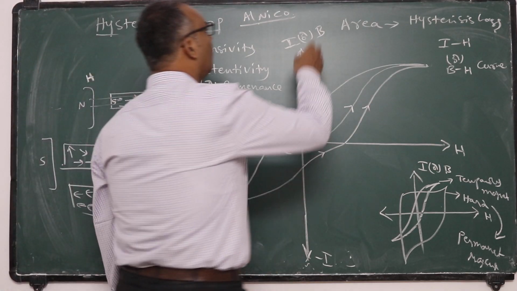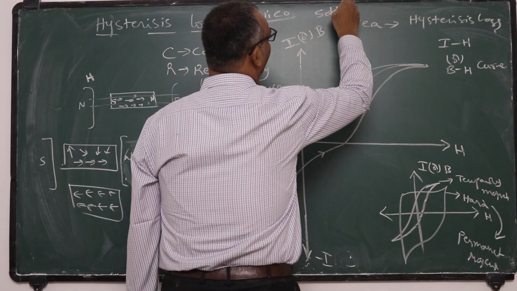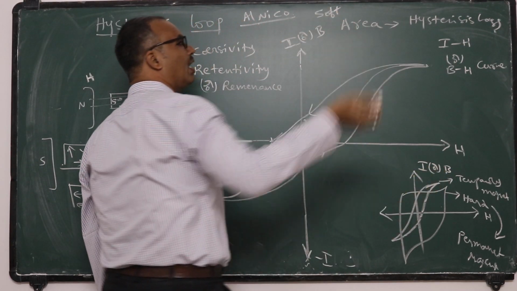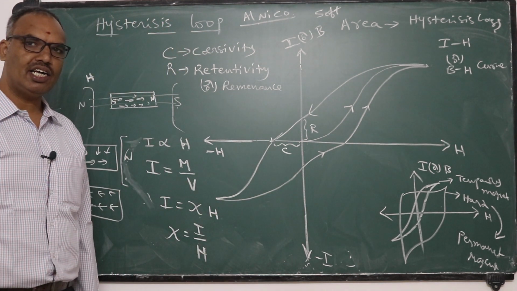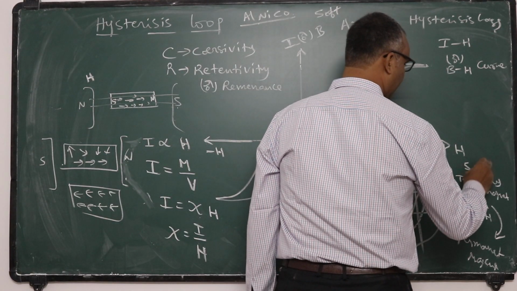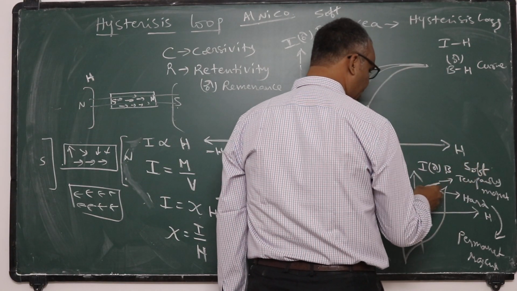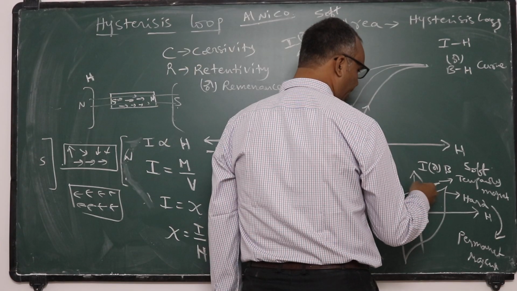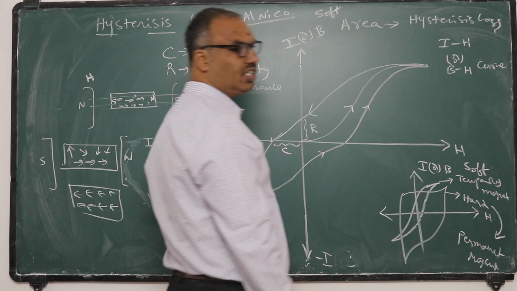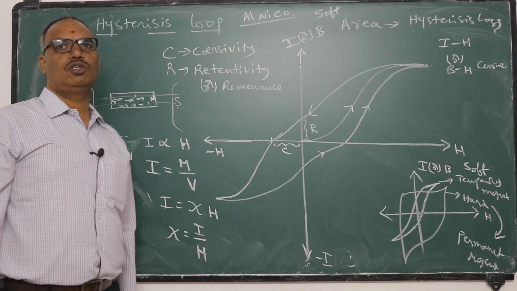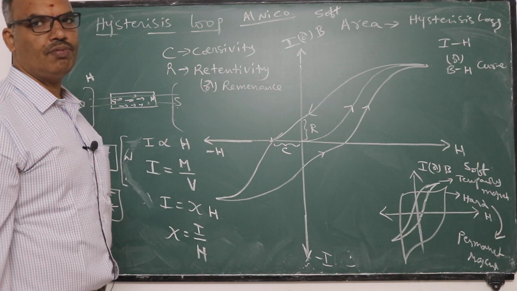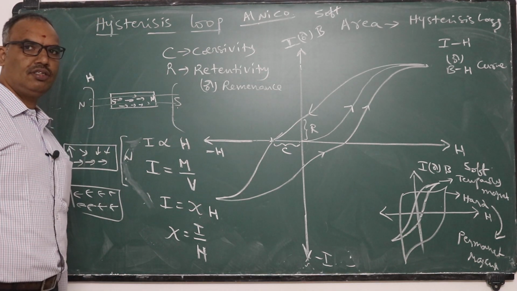If you see soft iron, it has less hysteresis loss, hence it is easily magnetized and easily demagnetized. Hence soft iron is used for making temporary magnets. So for soft material, the hysteresis loop area is small. If the hysteresis loop area is large, that is a hard material. So hard materials are used for making permanent magnets, soft materials are used for making temporary magnets.